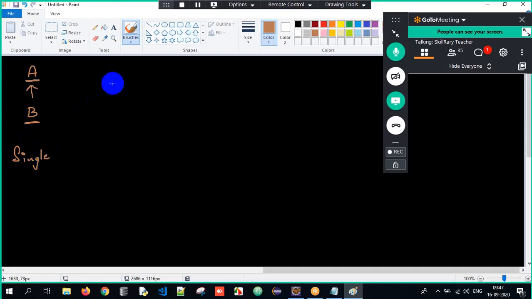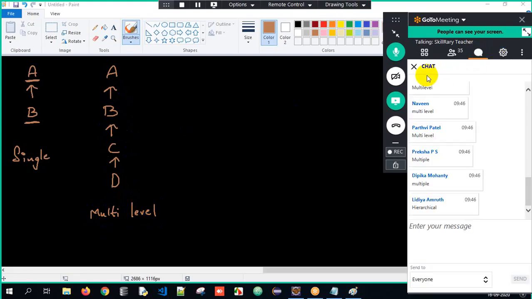The name itself tells multi-level: class A, class B, class C, class D. D inherits from C, C inherits from B, B inherits from A. This is called multi-level, meaning multiple superclasses and subclasses in a sequential manner.